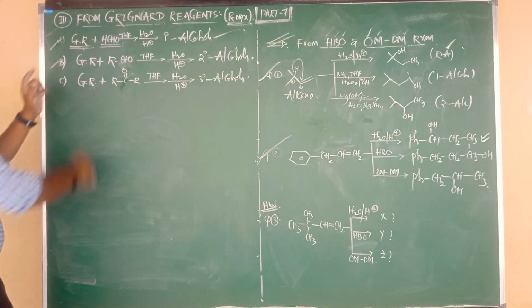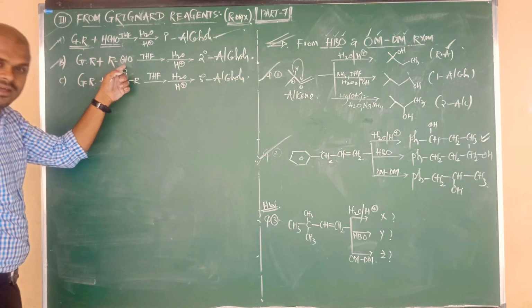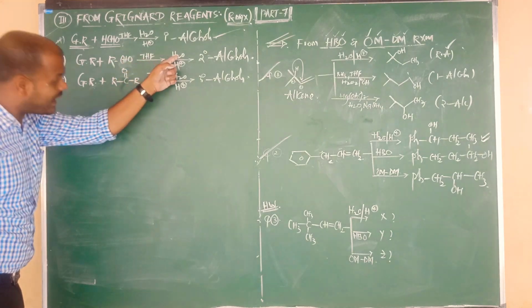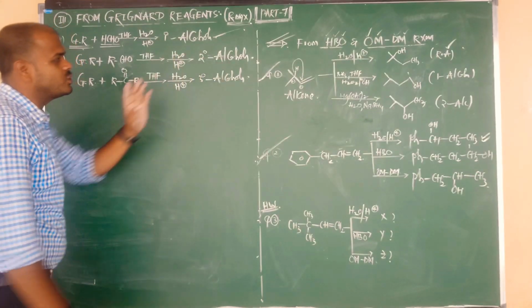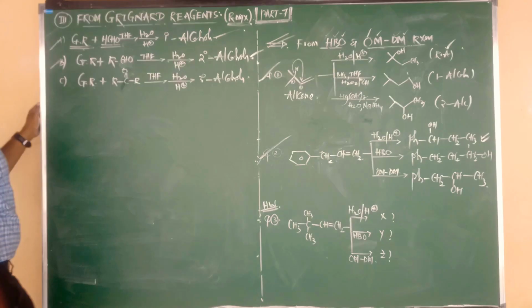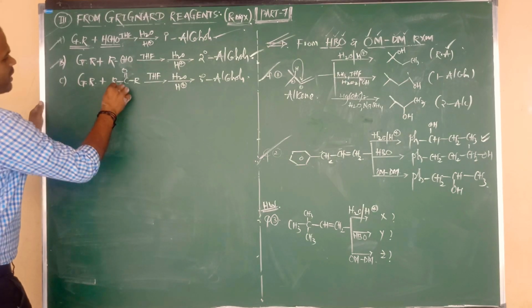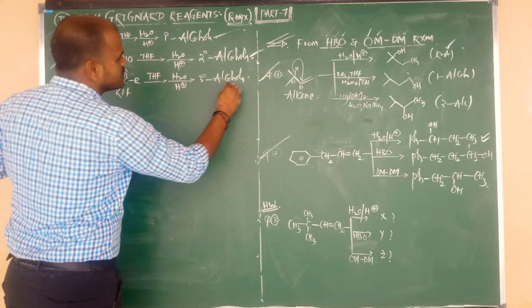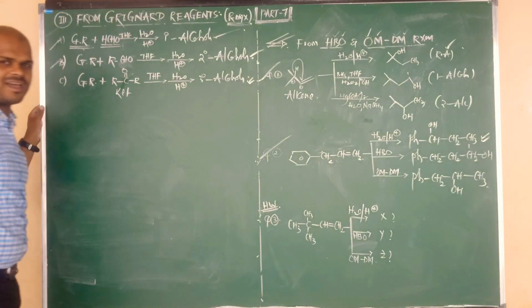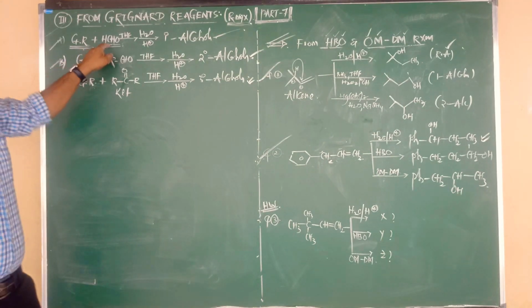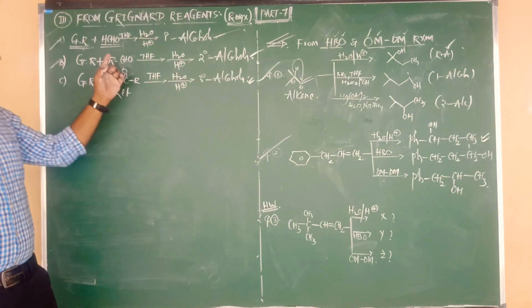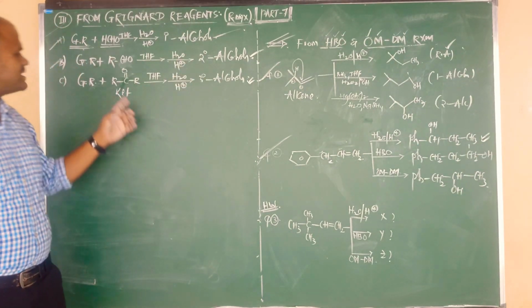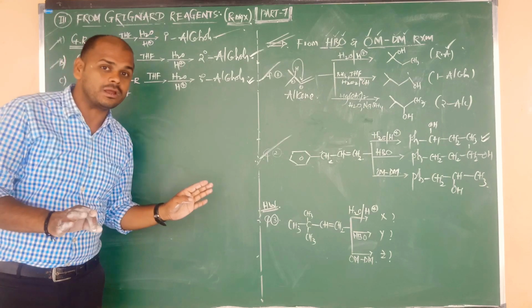Again, Grignard reagents on reaction with other aldehydes and followed by hydrolysis in acidic medium give what alcohol? Secondary alcohols. Now Grignard reagents on reaction with ketones, again followed by hydrolysis, give tertiary alcohols. So the short form: formaldehyde gives primary alcohol, other aldehydes give secondary alcohols, and all ketones give tertiary alcohols.